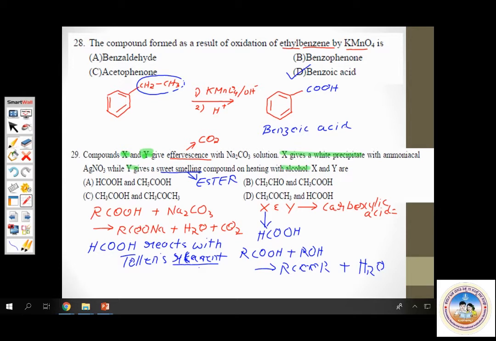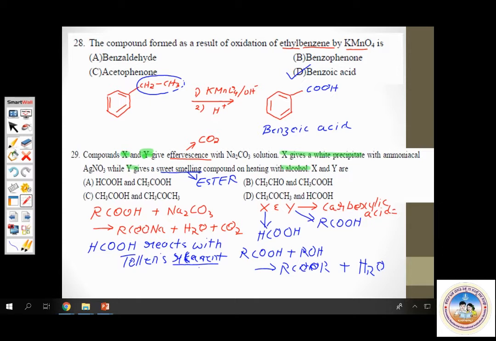So the given compound must therefore be another carboxylic acid. So Y must be another carboxylic acid. We just don't know which acid. It's a carboxylic acid. Now let us look at the options. X is formic acid.